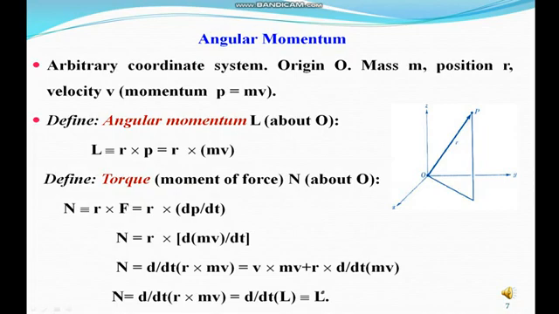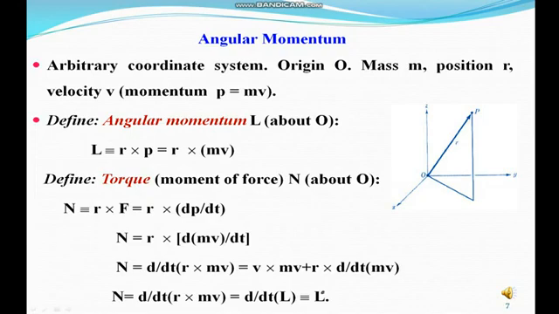So capital N equals r cross dp/dt. We replace p by mv. So capital N equals r cross d/dt of mv. We use the vector quantity capital N equals d/dt of r cross mv. We differentiate r cross mv with respect to t. Here we use the product rule of derivative, that is d of uv equals u dv plus v du.